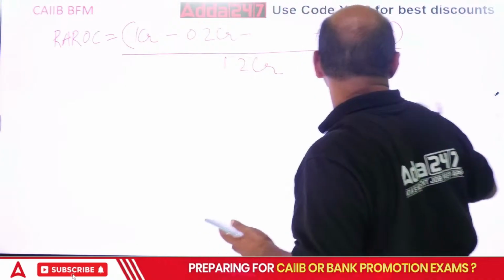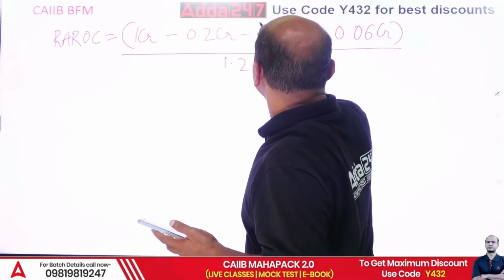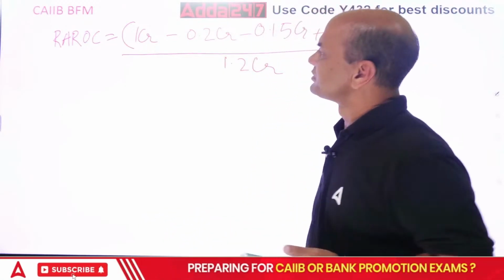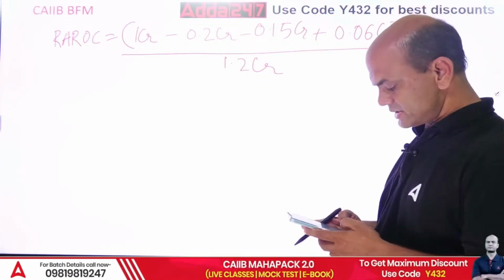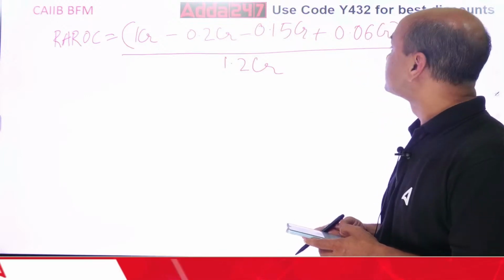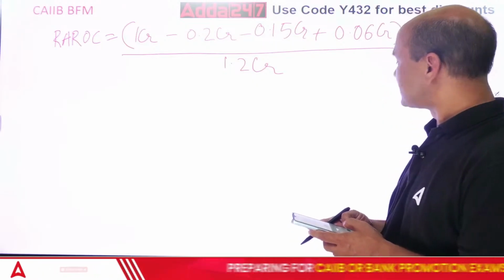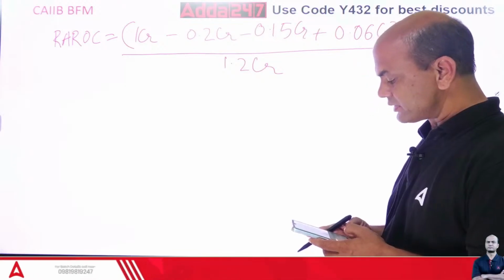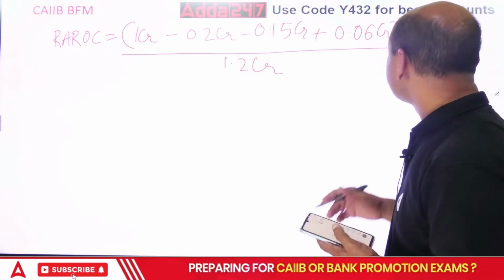Okay, even I got confused. What is this? How can this happen? So 0.15 CR. Now get the answer. Okay, now you'll get it correct. So 1 minus 0.2 minus 0.15 plus 0.06. So that is equal to 0.71. 0.71 divided by, see, I'll write it down.